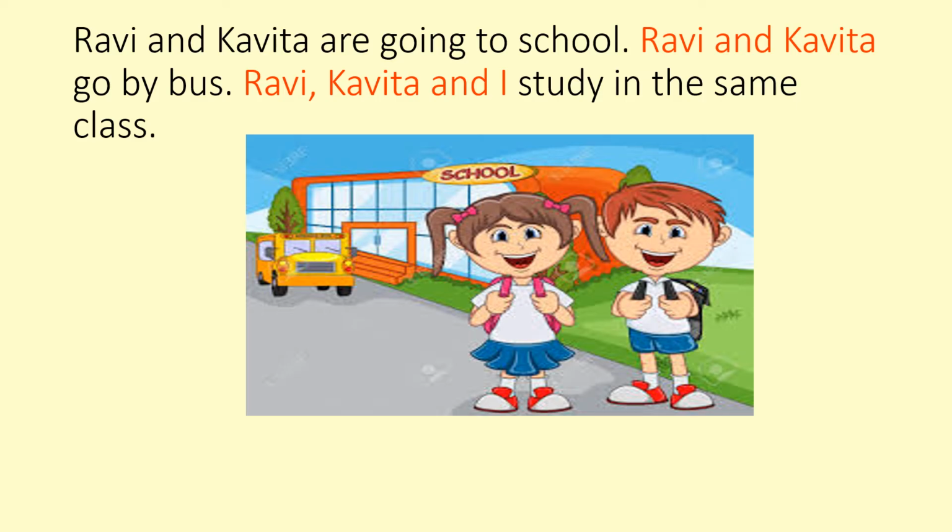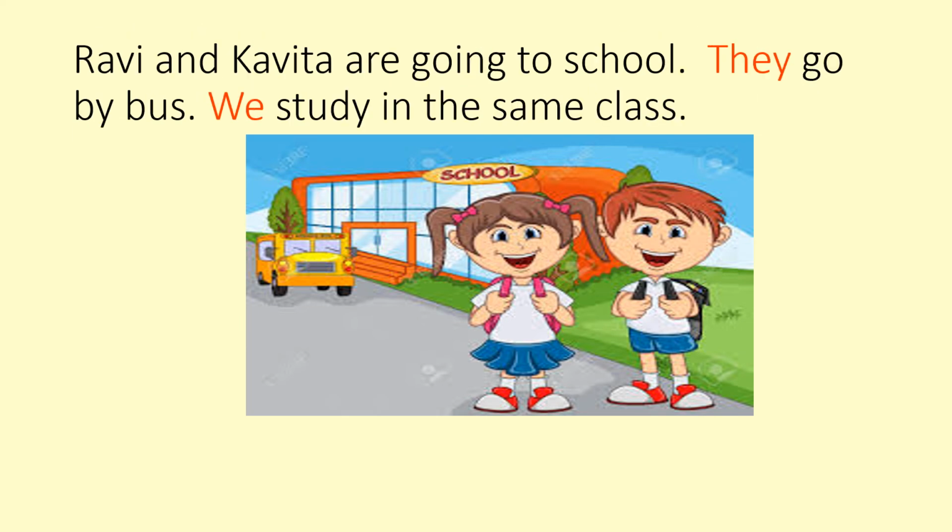Now see here, Ravi and Kavita are going to school. Ravi and Kavita go by bus. Ravi, Kavita and I, here I also comes, study in the same class. Now the first time Ravi and Kavita will remain as it is. Second time there are two people, so we will make it they. Ravi and Kavita are going to school. They go by bus.